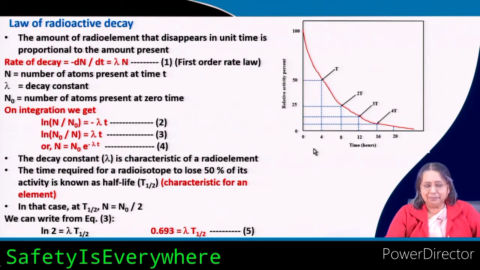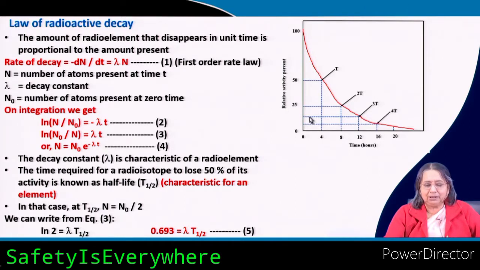The time taken here is the half life of that particular radio element. Then when you start with 50 and come to 25, another half life is taken. So, if it is 4 hours, then again 4 hours.